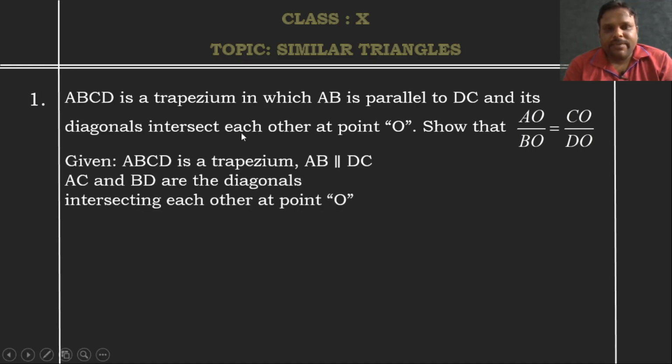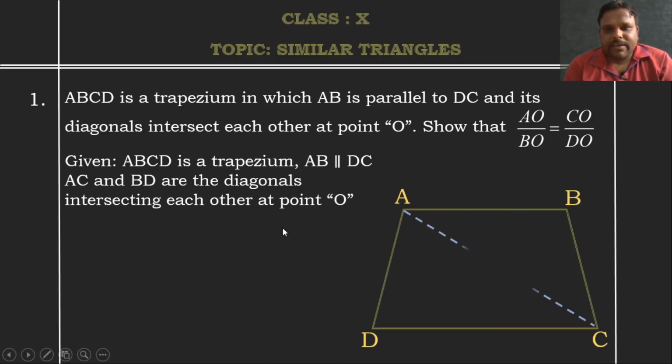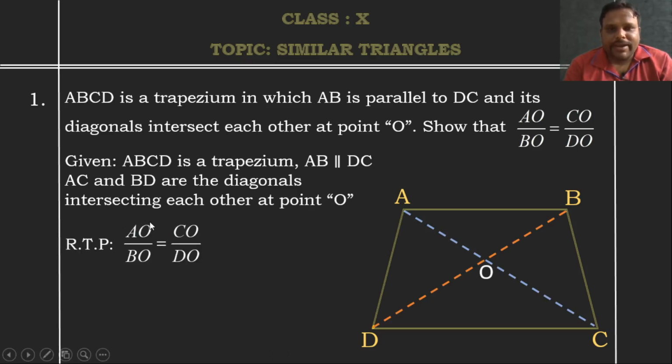So given, ABCD is a trapezium in which AB is parallel to DC, and AC and BD are the diagonals. This is a trapezium, here are the points ABCD. AC is the first diagonal, BD is the second diagonal. Both are intersecting each other at a point O. Now, RTP, what I have to prove? We have to prove that AO by BO is equal to CO by DO.